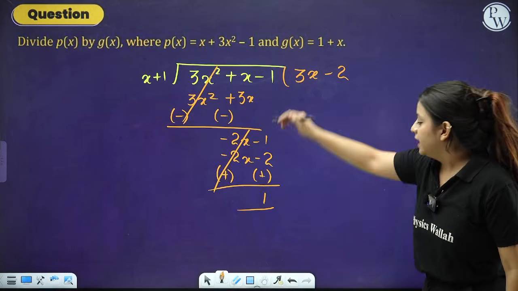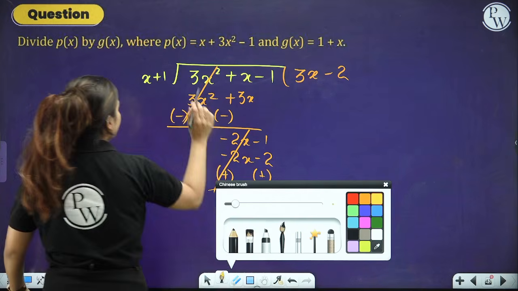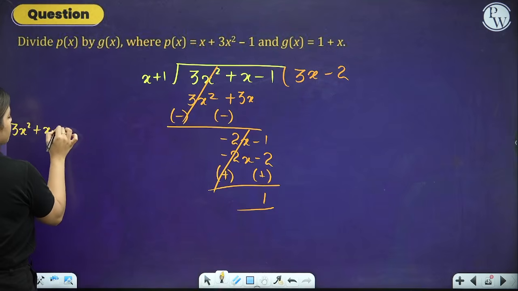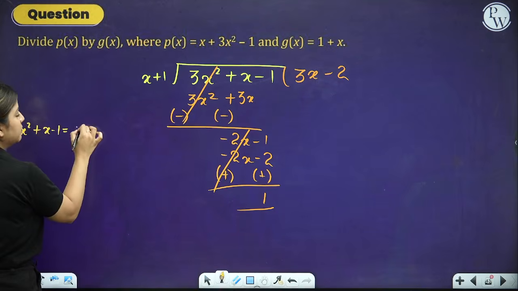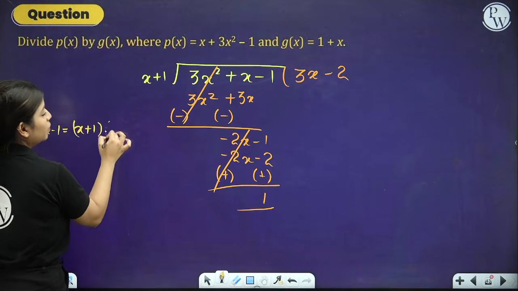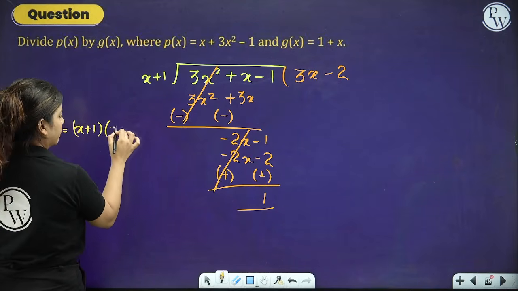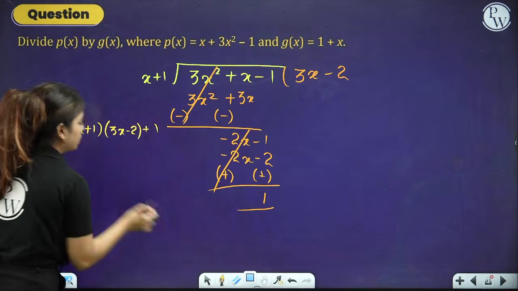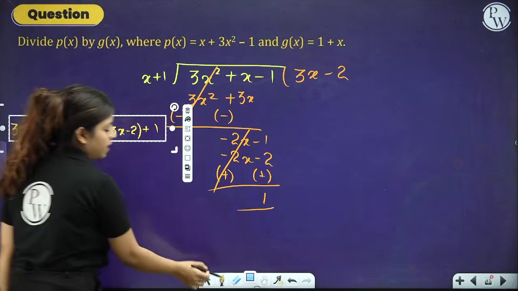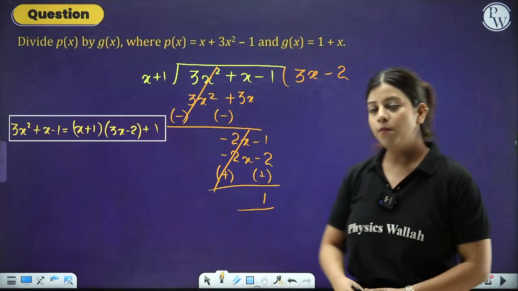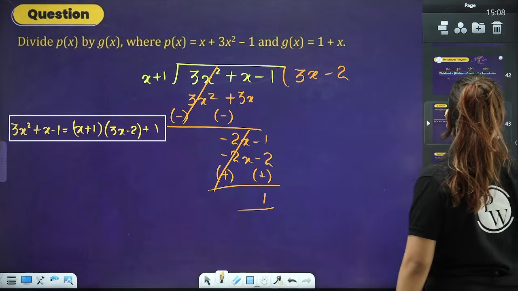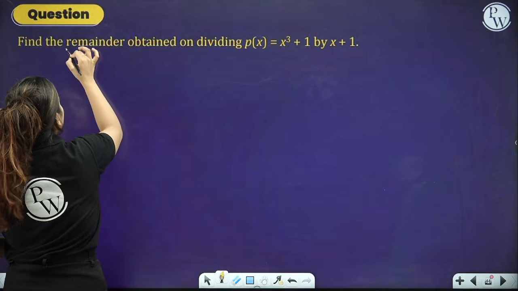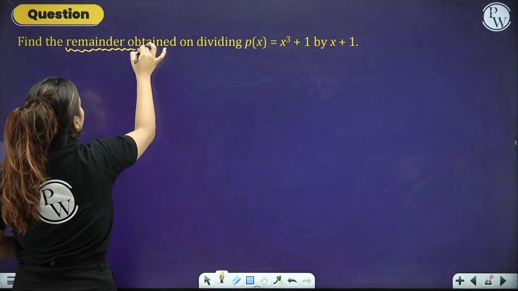So basically we can, in short, write down this particular statement as 3x square plus x minus 1 is equal to divisor into quotient plus remainder. So this is what at the end we can write for the division part. I hope that this thing is clear with you. Let's move forward to the next question. Now, these types of questions, where it is just simply written, find the remainder.